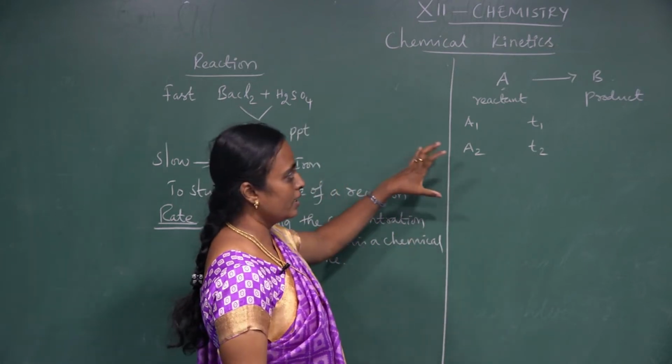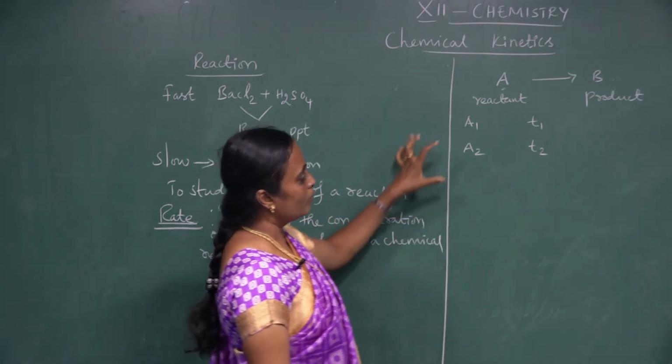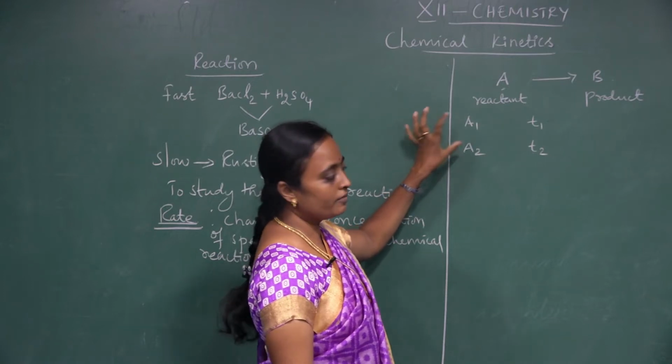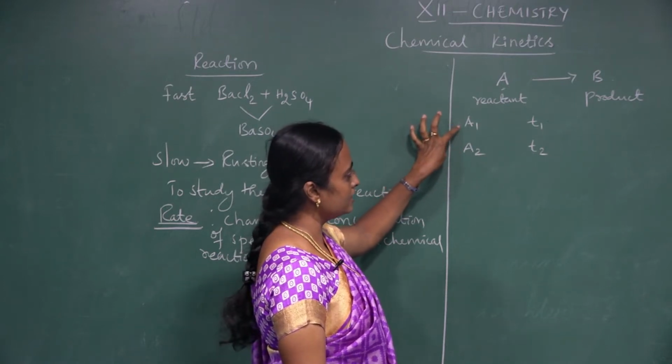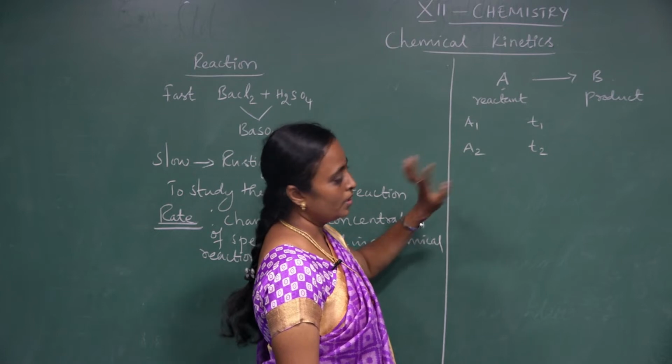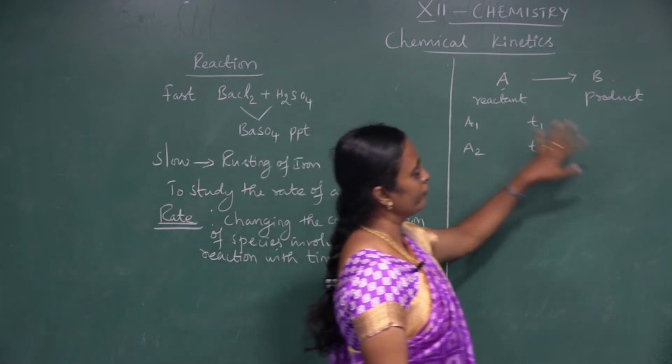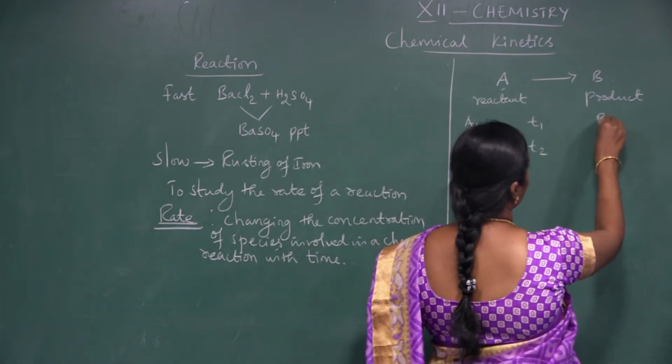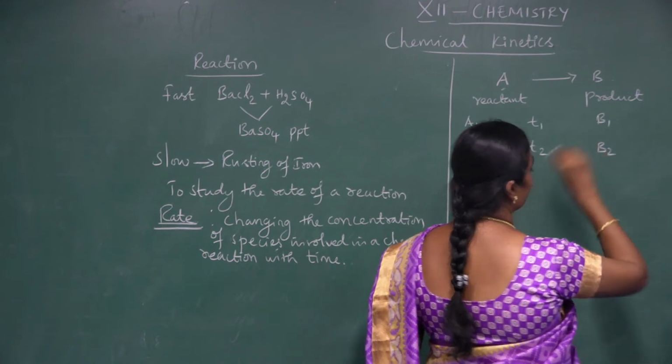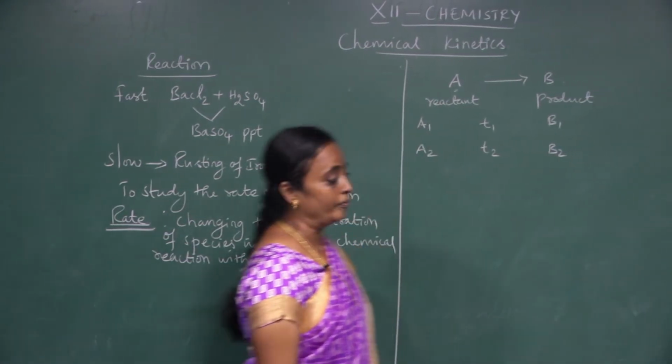If you are taking only one reactant, I am going to vary the concentration. I will take one as A1 and another as A2. Next, the product formed will be taken as B1 and B2, which also varies in concentration.